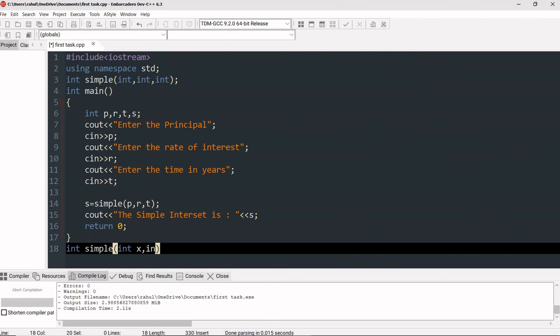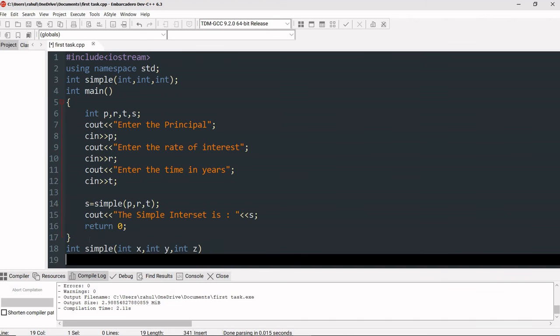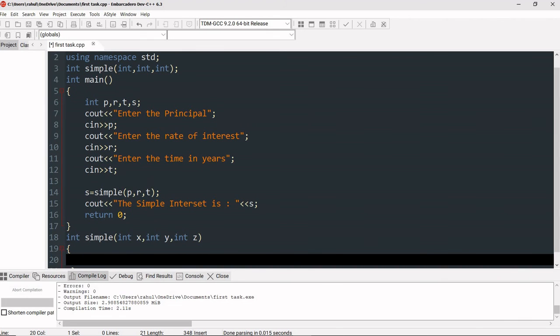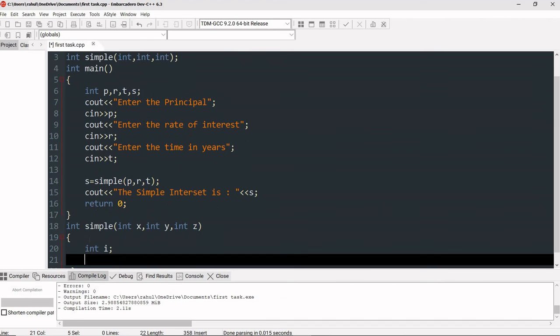We can name them as PRT also, but I'm taking a different name, x, y, z like this, and then yes, here we will also take a variable. Suppose for simple interest, I have taken I. Okay, now what we have to do, we know the formula of simple interest.